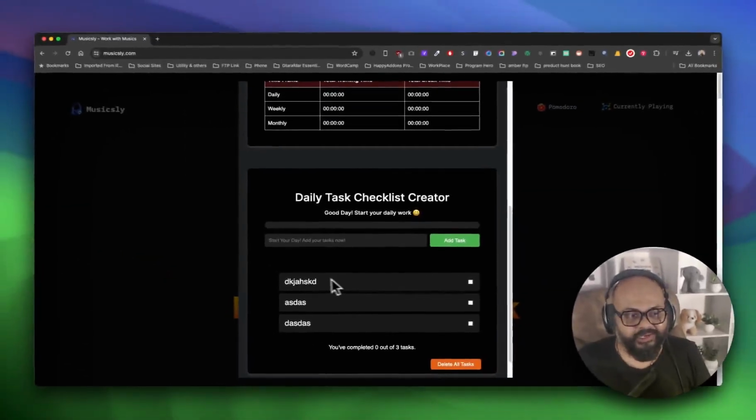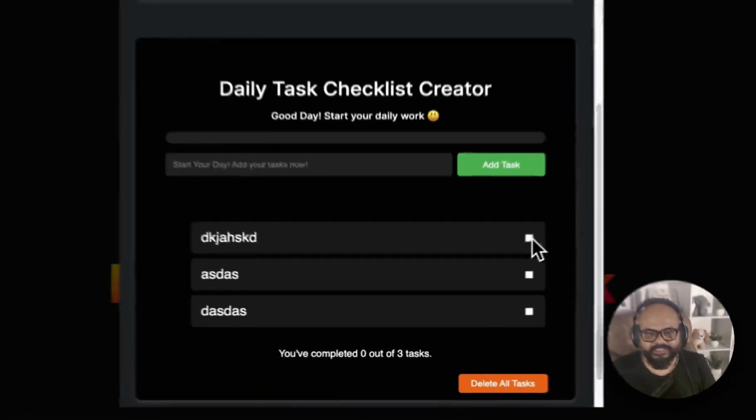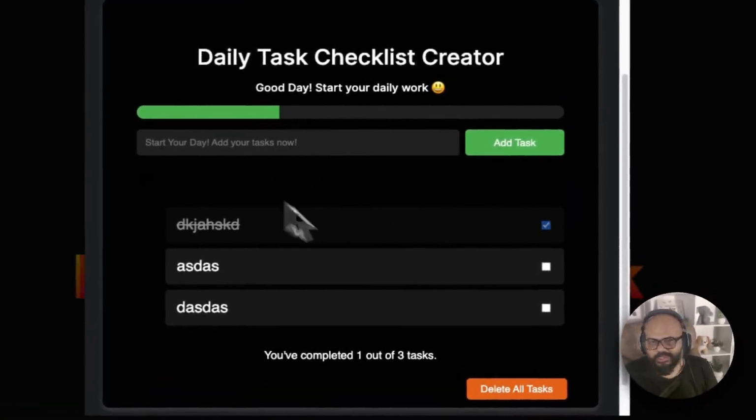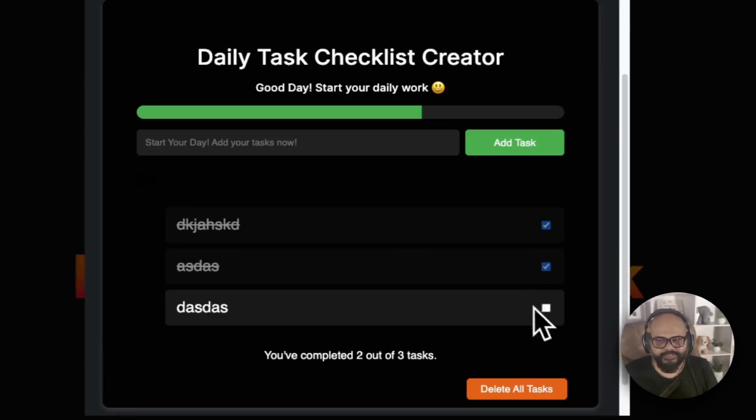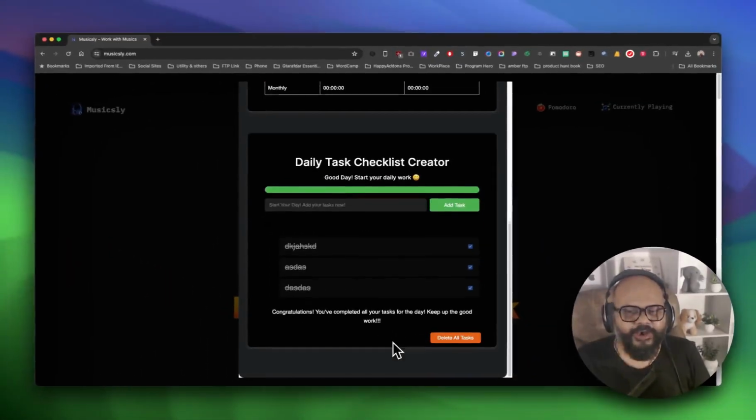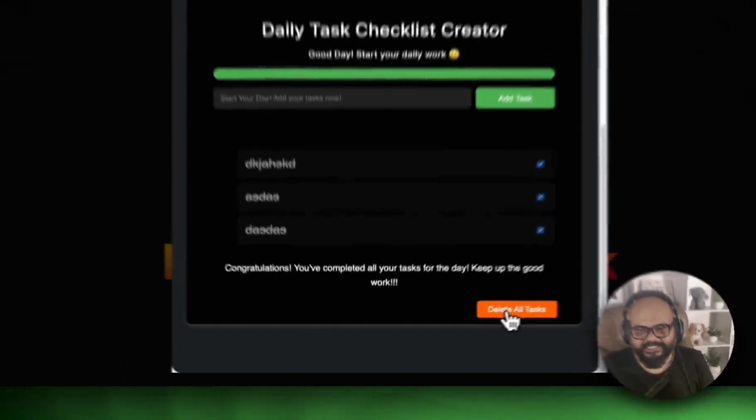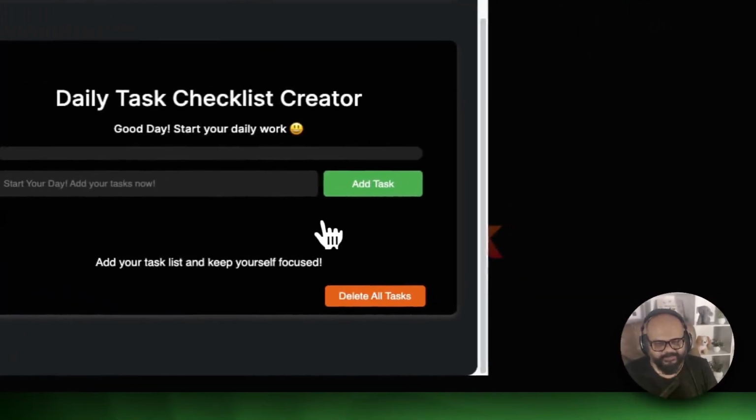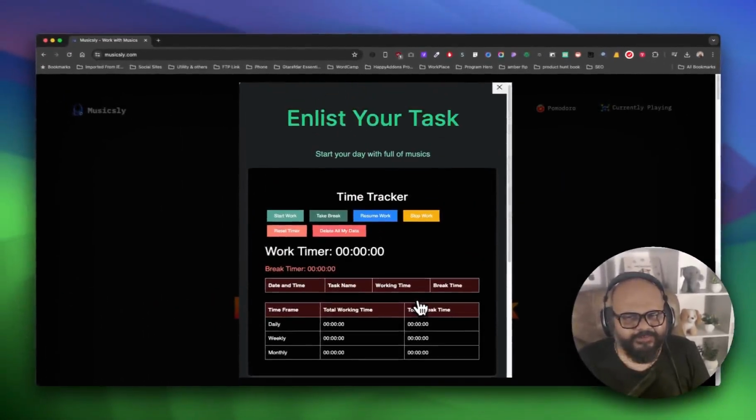If you want to track the record of how many tasks you have completed, just click here. You will get a progress bar, and if you complete all the work, you will get 100% and a congratulations message. Now if you want to delete all your tasks, just click the button. All the tasks will be deleted. Very easy, very simple. I think that will be helpful for everyone.